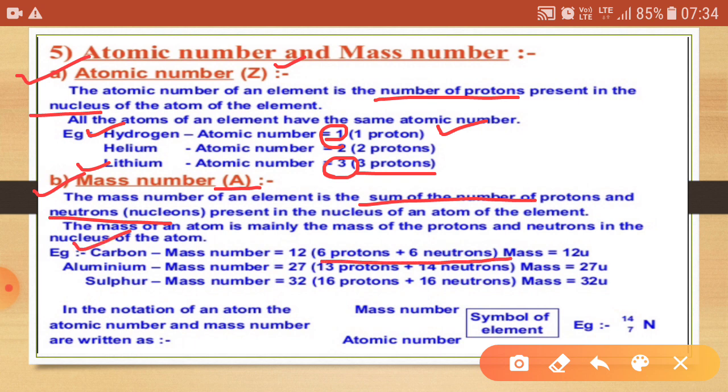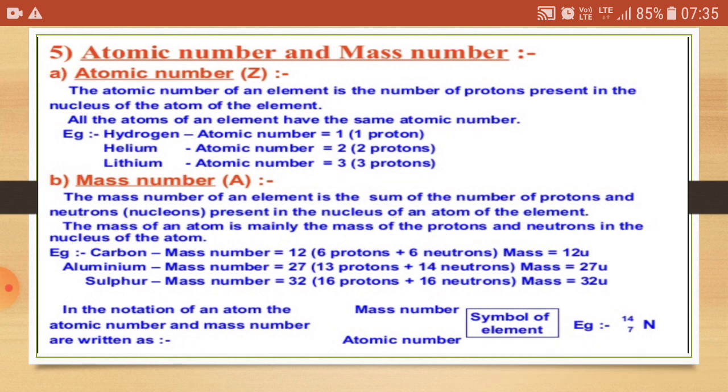For example, carbon has mass number 12, which means it has 6 protons and 6 neutrons, because the atomic number is 6, so the number of protons is 6 and the remaining 6 are neutrons.